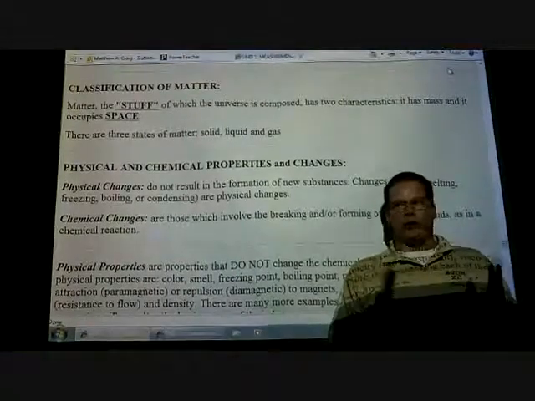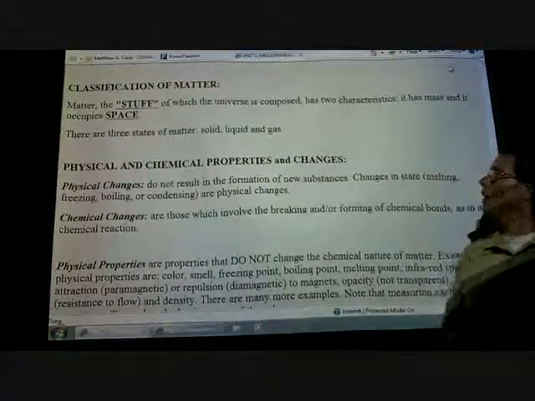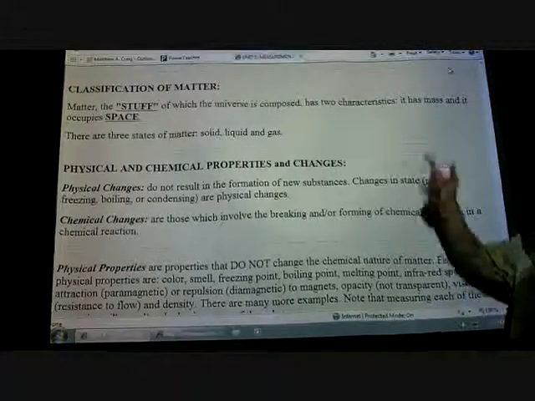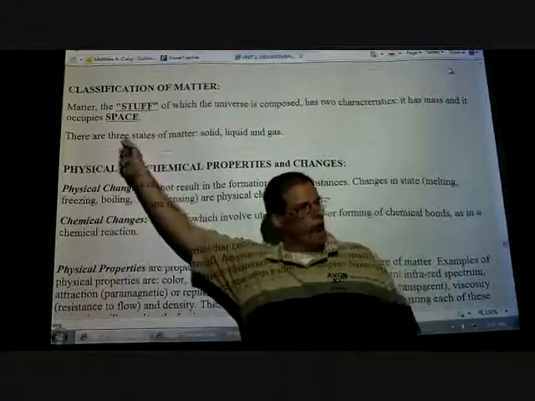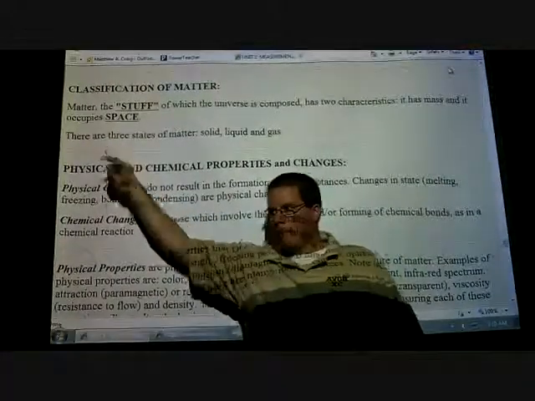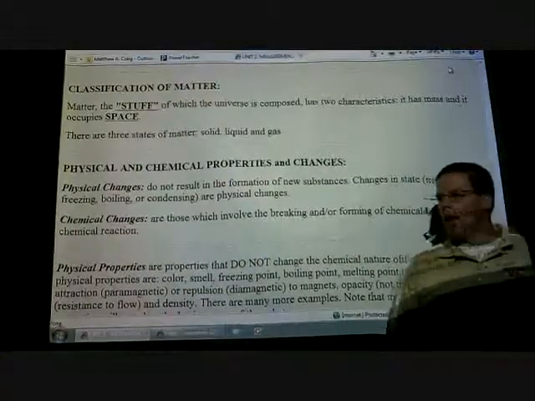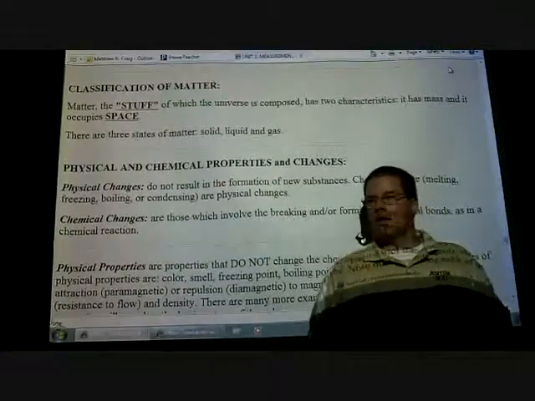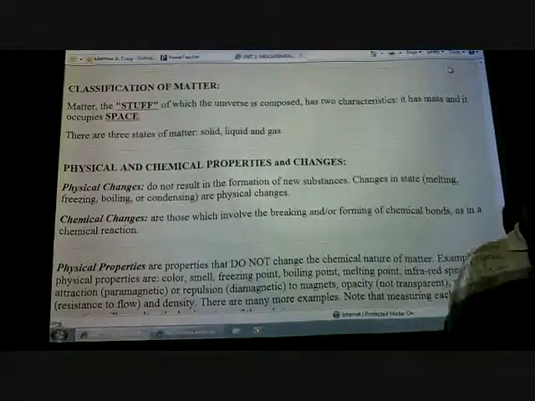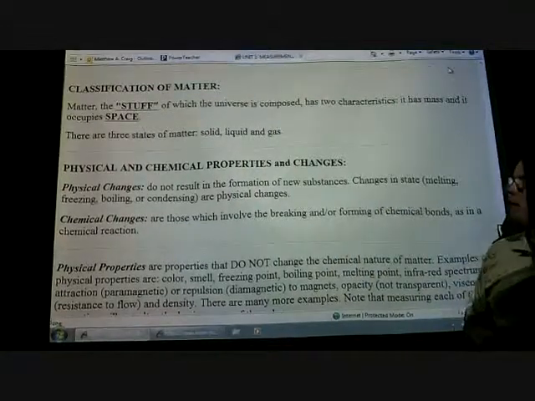So again, matter is the stuff of which the universe is composed. And I mean, there's a lot of stuff out there that the universe is composed of. It has two characteristics: it has mass, and it occupies space. Even the air that we're breathing right now has a mass, and it's relatively heavy, thank goodness, because if it weren't, bad things would be happening to our bodies right now.